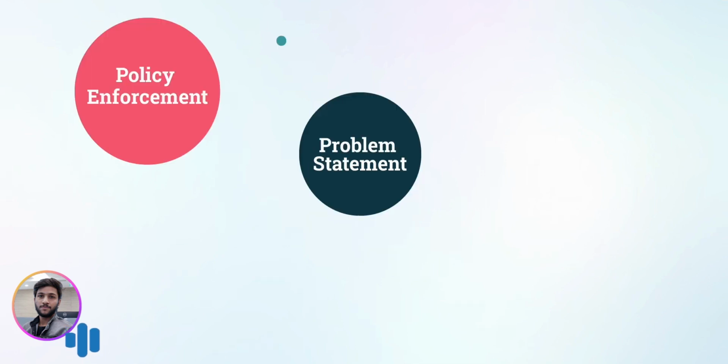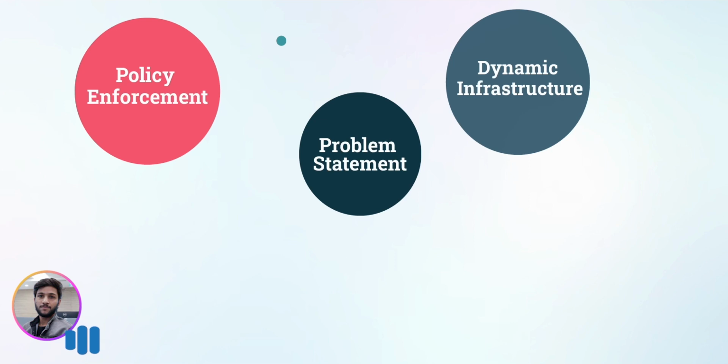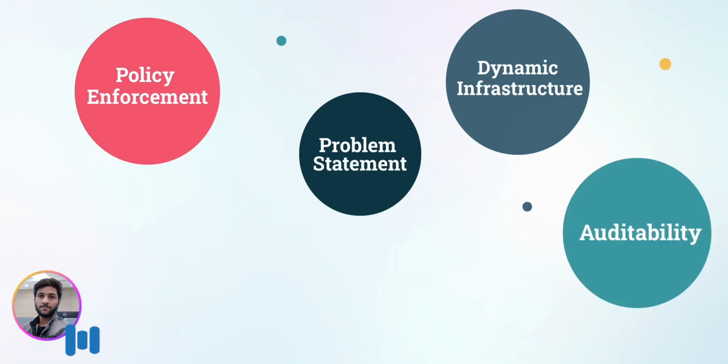First of all, policy enforcement. Without a systematic approach, enforcing policies such as access control, data retention and compliance standards becomes manual and error prone. The second one is dynamic infrastructure. Infrastructure can change frequently due to scaling or updates to our cluster as well as our Terraform, so ensuring our policies adapt to these changes is critical. Next is auditability. Tracking changes and compliance status across the infrastructure is essential for auditing and accountability.